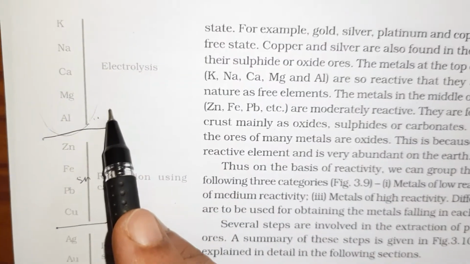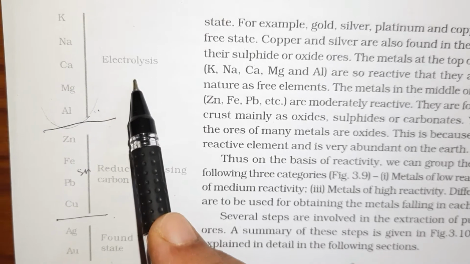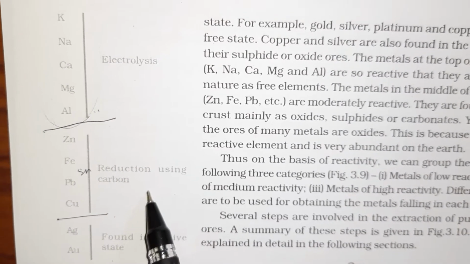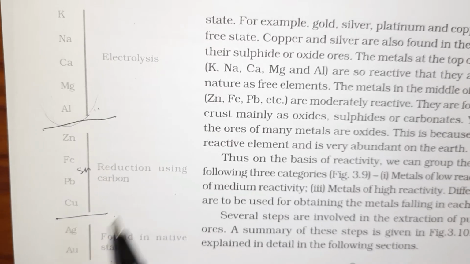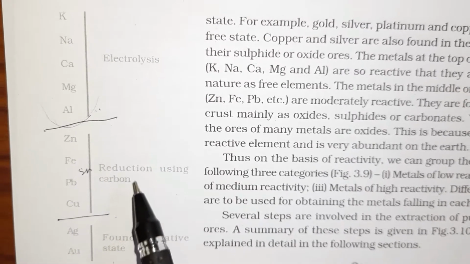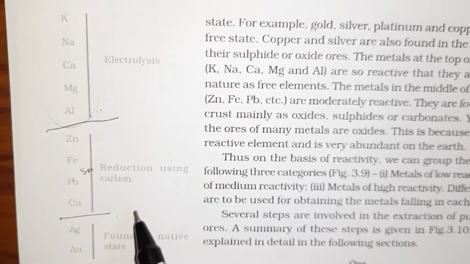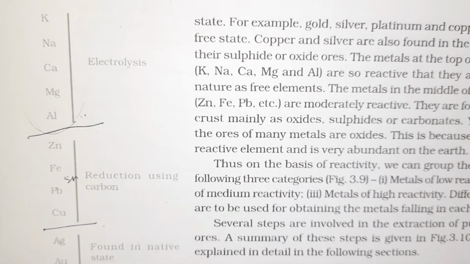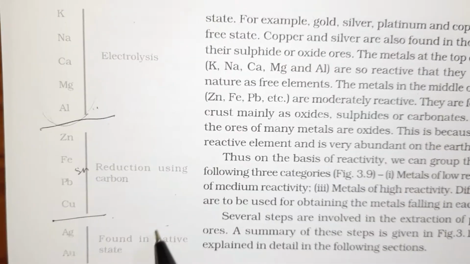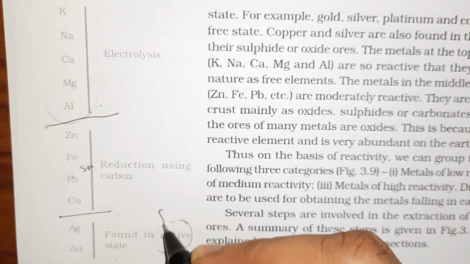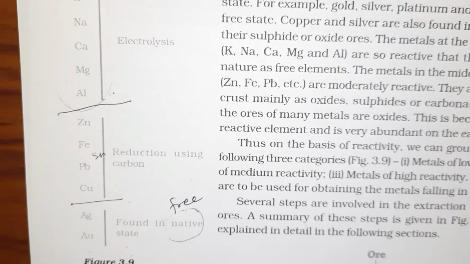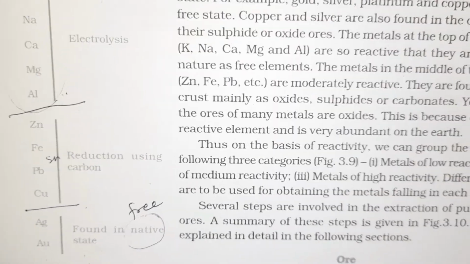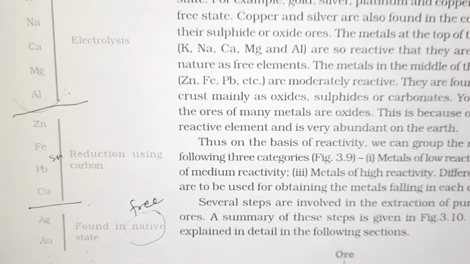The ones which are placed at the top are extracted using the process of electrolysis. The ones which are placed at the middle of the reactivity series, the method which is employed to get pure metal from the ore is reduction, and the ones which are low in activity are found in the native state. Native state means in the free state. They are not found in the compound formation. They are free in nature, not in the compound form.